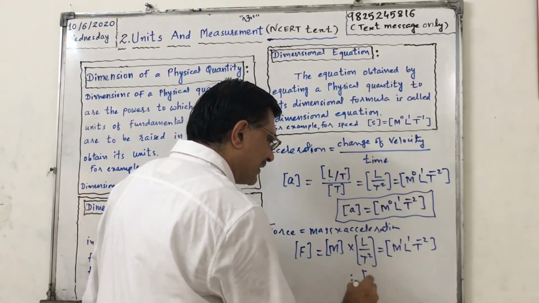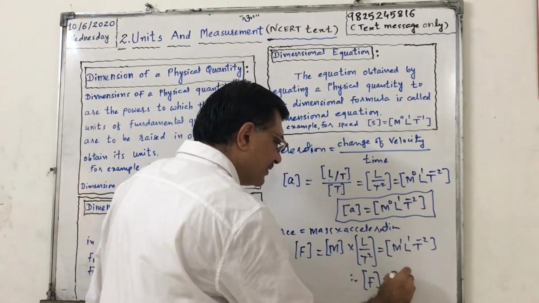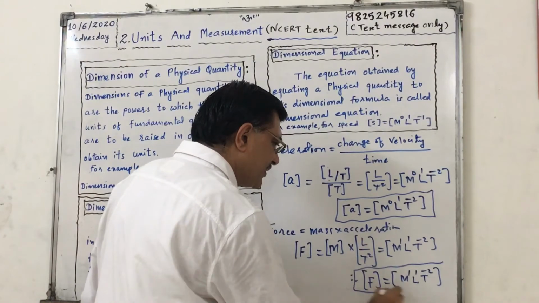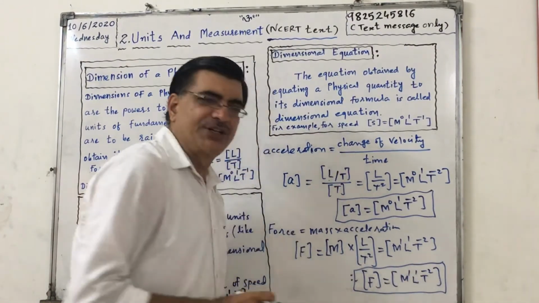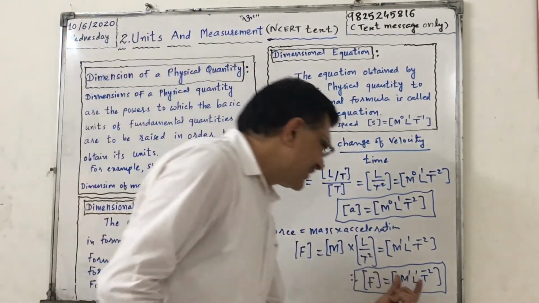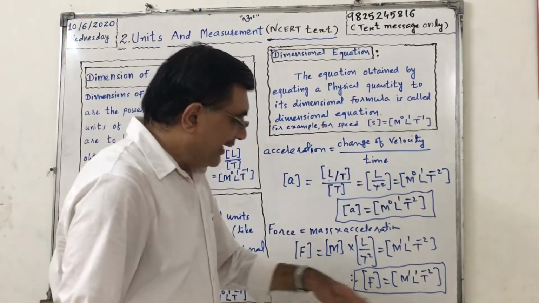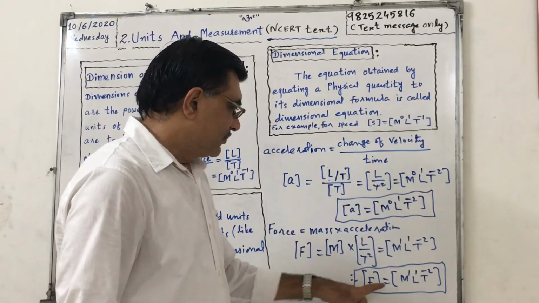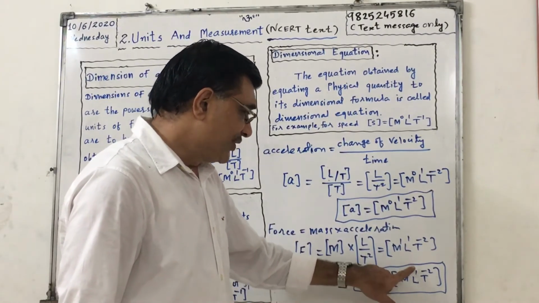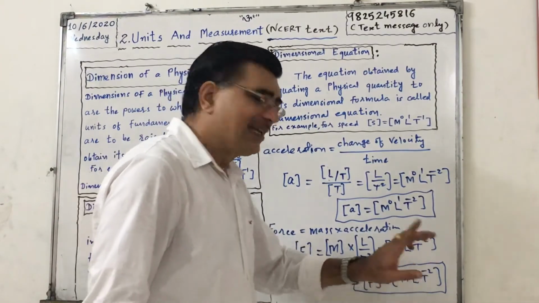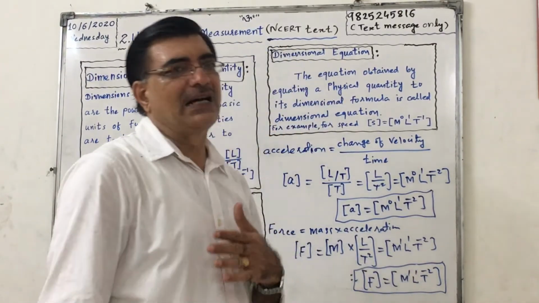So if I write like this, okay, this is called dimensional equation. This is called dimensional formula of force. And dimensions of mass is 1, length is 1, time is minus 2.